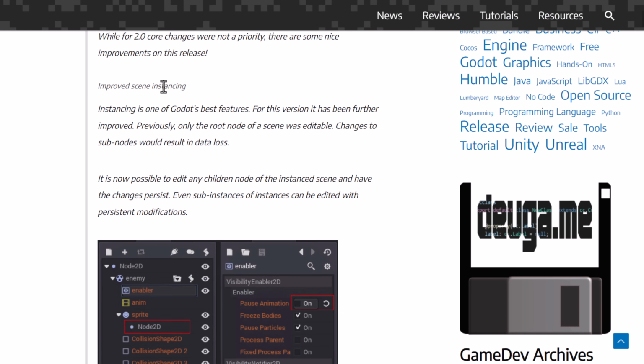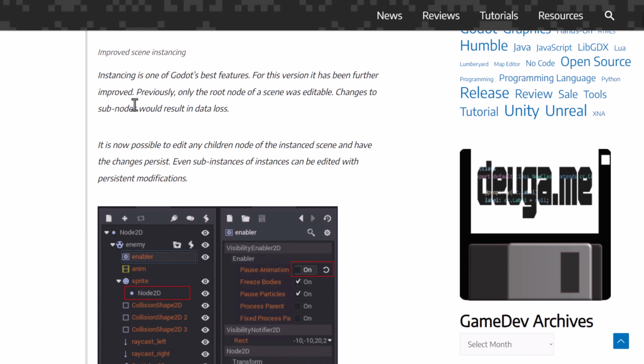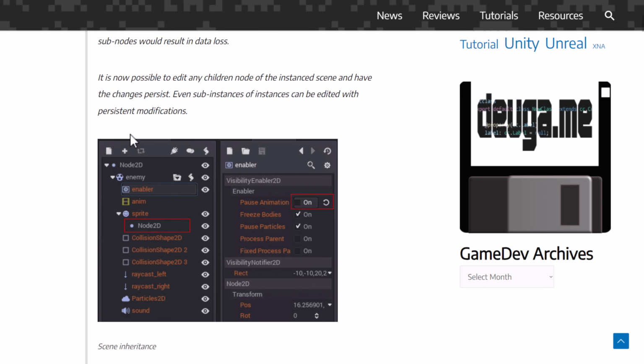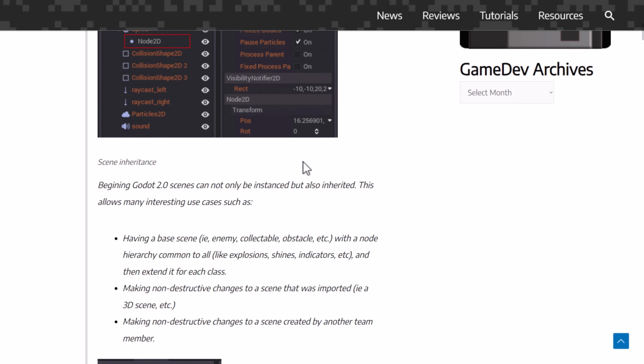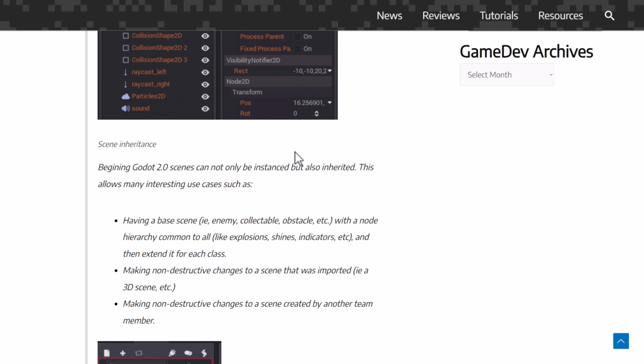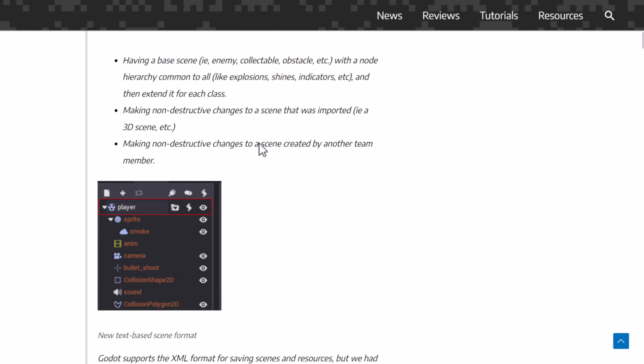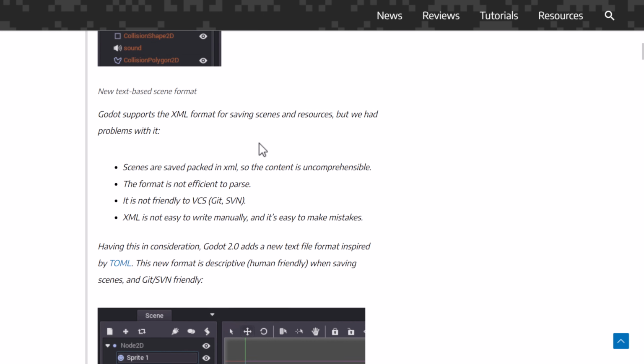We have improved scene instancing. So you can now edit any child node of an instanced scene as you go through. Subinstances can be edited with persistent modification. So the nested scenes that we're all familiar with were added in Godot 2. Godot 2 scenes can not only be instantiated, but also inherited from. So this is pretty fundamental stuff to how Godot works.